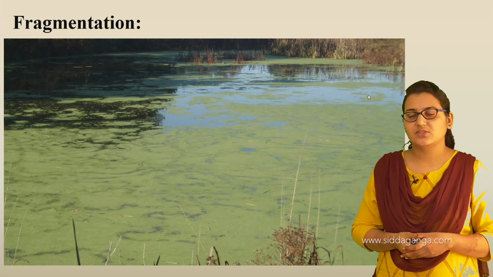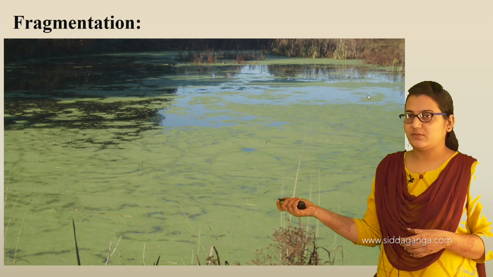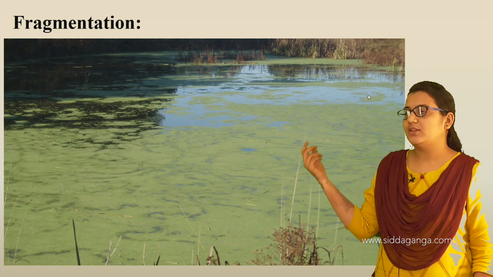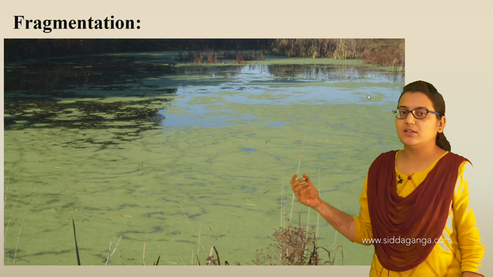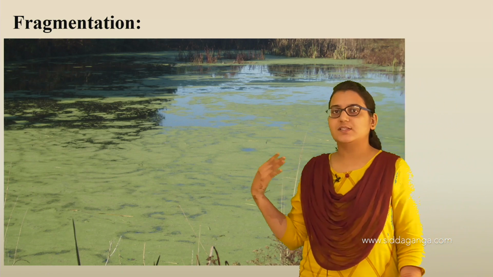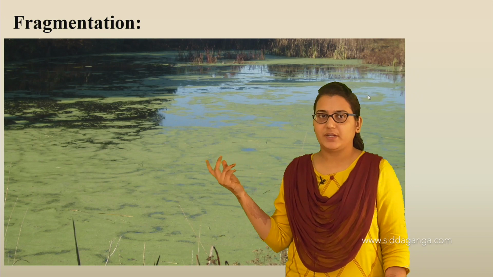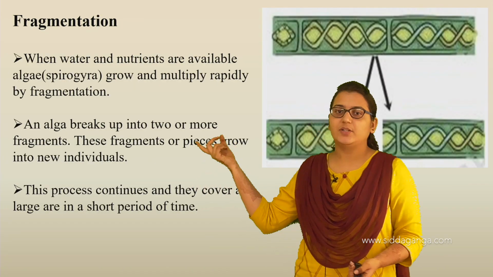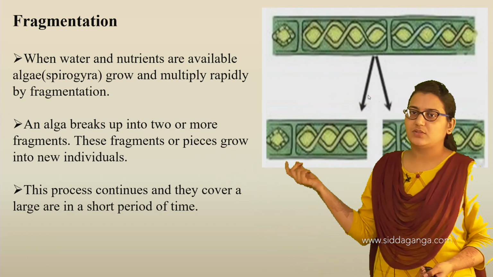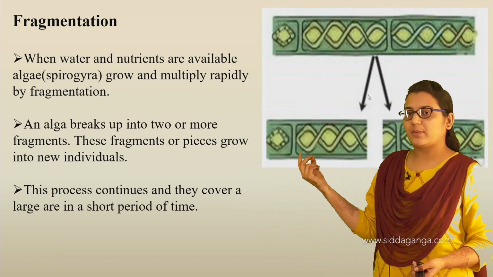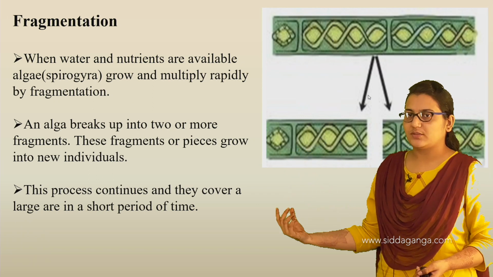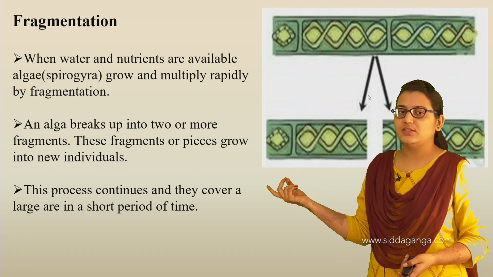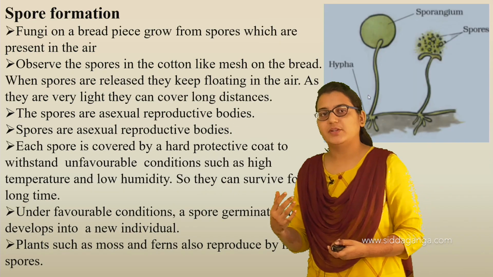Here is one more asexual reproduction, fragmentation. We have all seen these greenish slimy patches on ponds or in stagnant water. These are nothing but algae. How does this reproduce? By fragmentation. Fragmentation is when an alga breaks up into two or more fragments, and each fragment again forms a new individual. By this process they cover a large area in a short period of time.